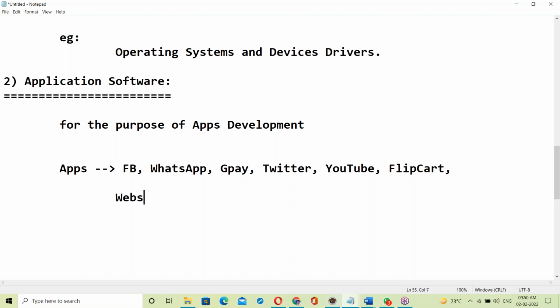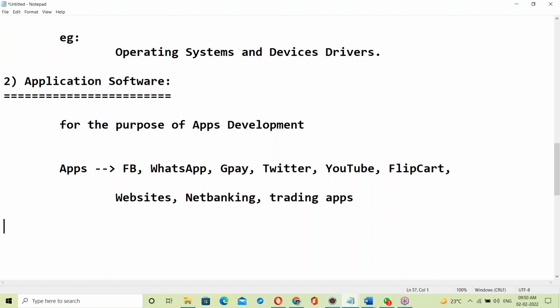Next, company websites. Banking, yes, net banking. Net banking is an application, that banking app. Next, Amazon online services, trading applications, trading apps. These are all applications, some examples of applications.